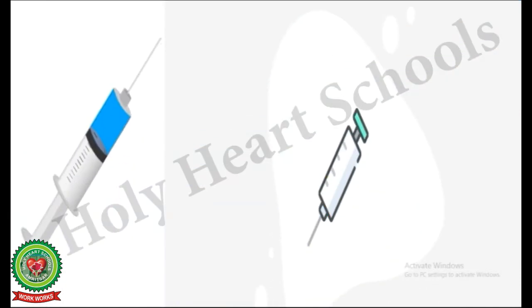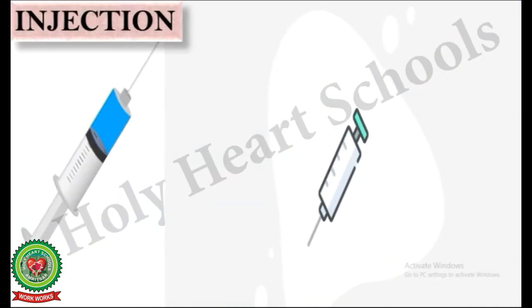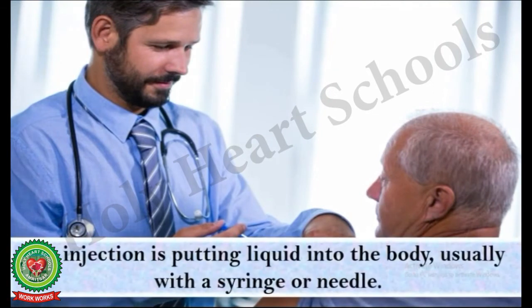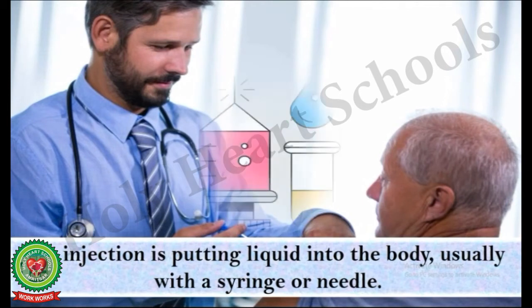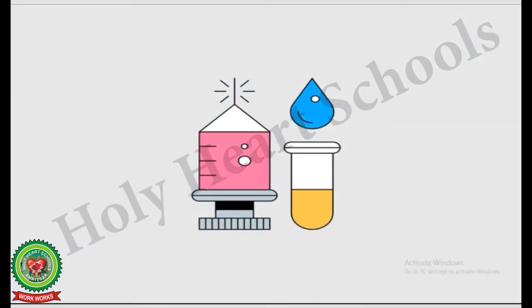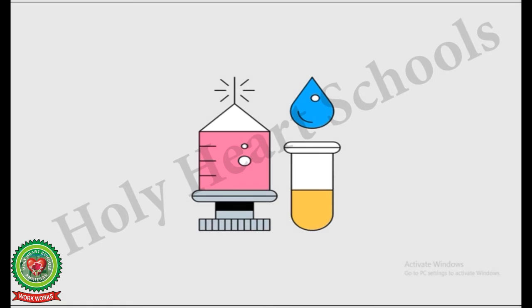Number 4 is injection. An injection is putting liquid into the body, usually with a syringe or needle. Injections can be used to prevent illness or to give medicines.